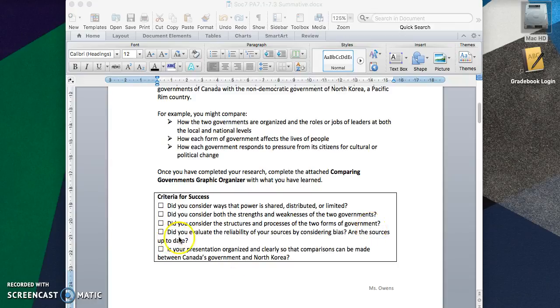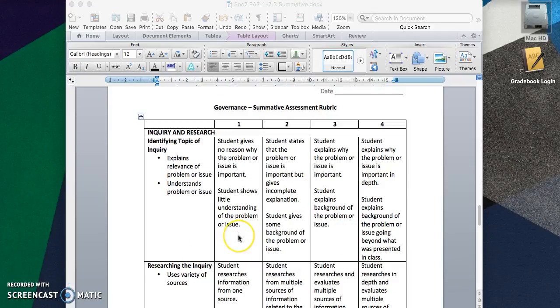Next, did you evaluate the reliability of your sources by considering bias? Are the sources up to date? Is your presentation organized and clear so that comparisons can be made between Canada's government and North Korea's? The last thing I would like you to look at is the last page of your handout today. This is the rubric against which your finished product will be evaluated.